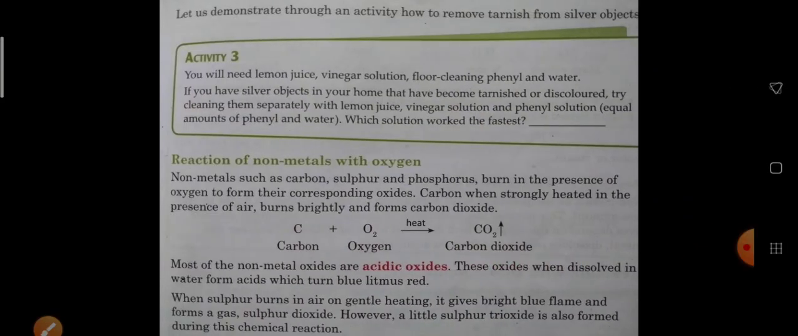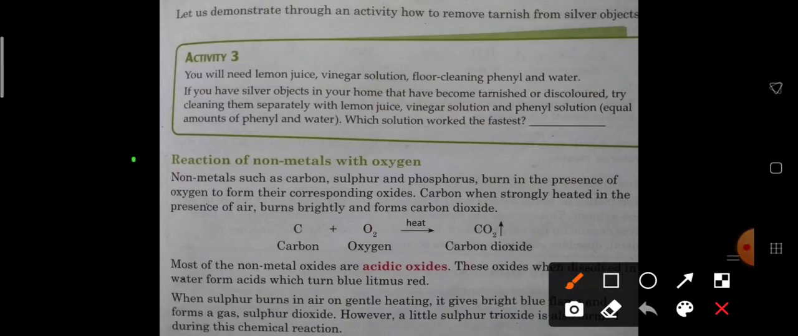Now we deal with the reaction of non-metals with oxygen. When non-metals like carbon, sulfur and phosphorus burn in the presence of oxygen, they form the corresponding oxides. Carbon, when strongly heated in the presence of air, burns brightly and forms carbon dioxide. Carbon plus oxygen forms carbon dioxide.